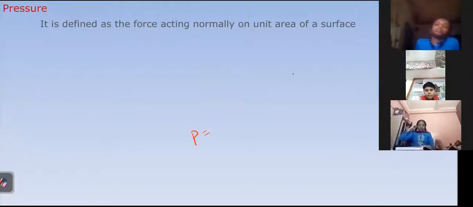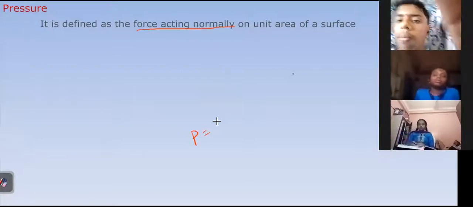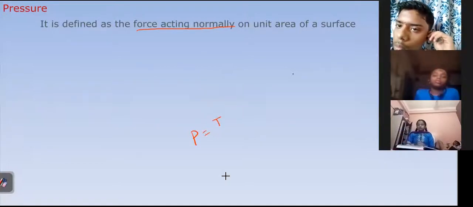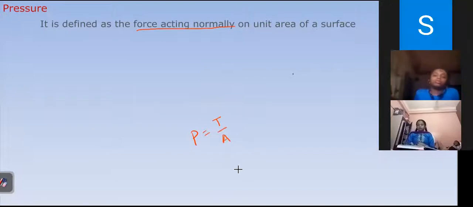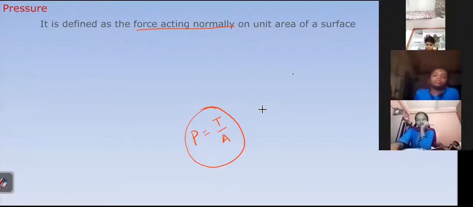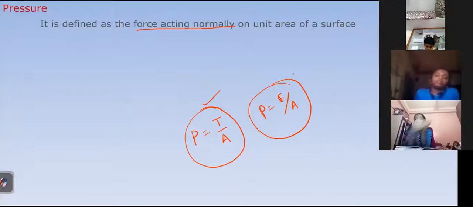Here, force acting normally, that is nothing but thrust. Thrust by area, surface area, we will take like this. Or in some textbooks, P is equal to F by A also. But actually, this is correct. See here, force acting normally. So when your force is acting normally, that is called thrust.